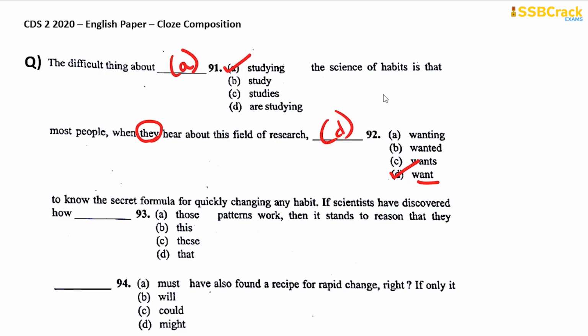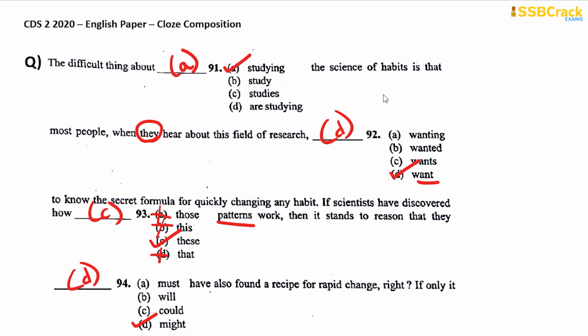If scientists have discovered how dash patterns work: those patterns work, this patterns work, these patterns work, or that patterns work. Because patterns are plural, we have to cross this and that. And we also need to cross those. We need to refer to these for the patterns here. So your answer is option C here. So if scientists have discovered how these patterns work, then it stands to reason that they might have also found, might will be your answer here for this blank, option D, then that they might have also found a recipe for rapid change, right?